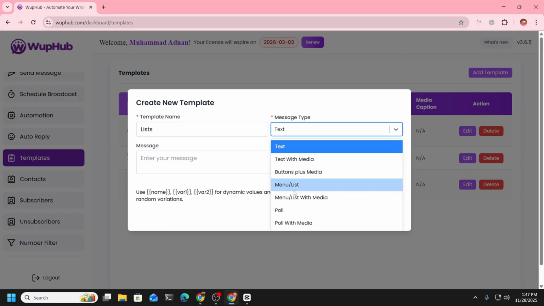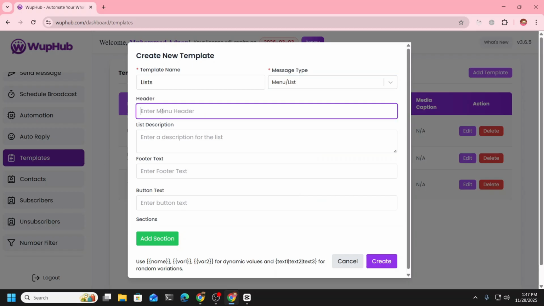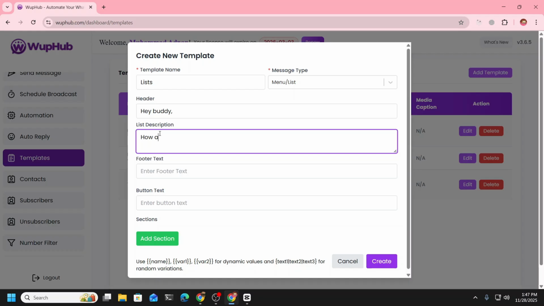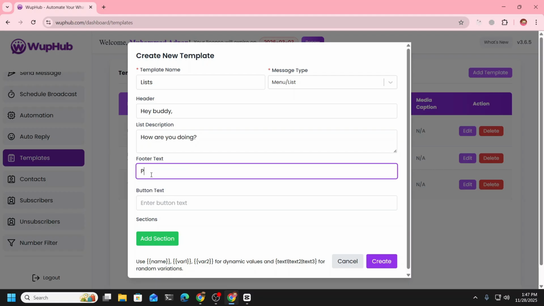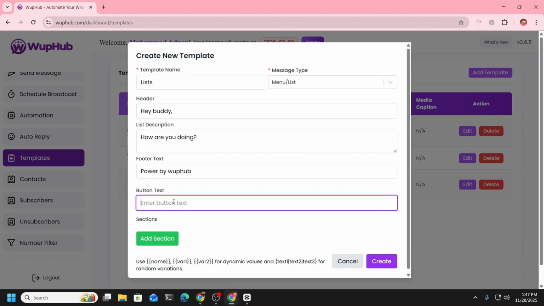You can create menu, list, you can add header, you can use footer if you want to. Basically, footer is better if you want to write here, choose the option or something.